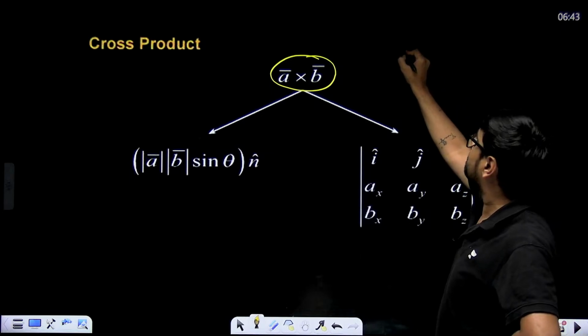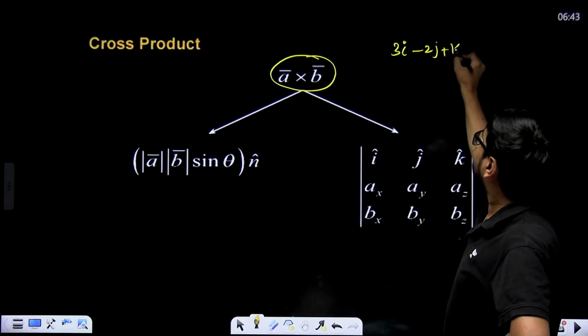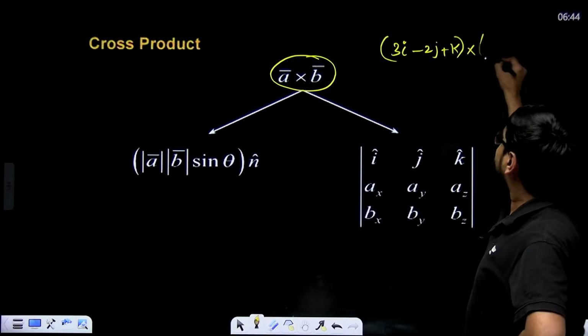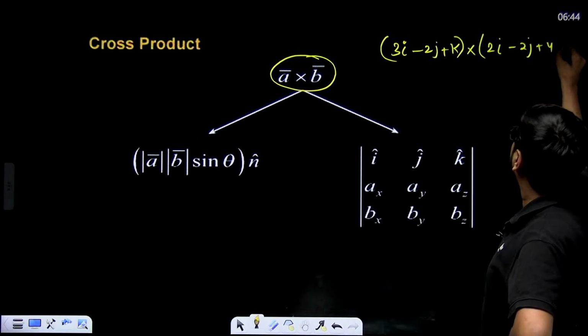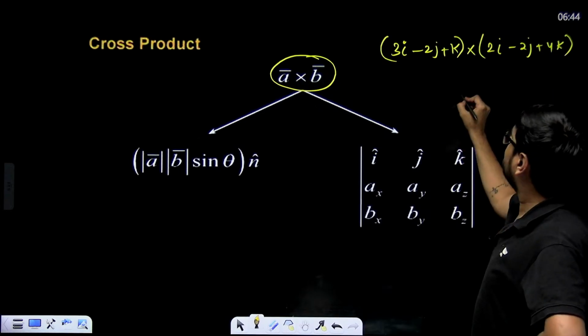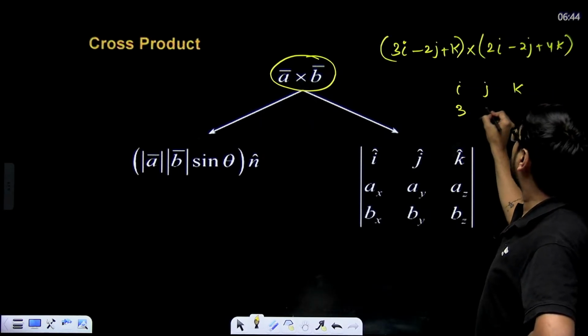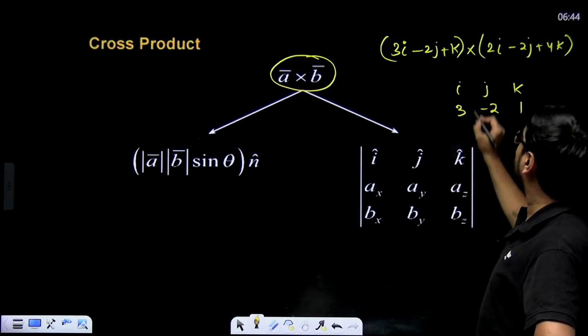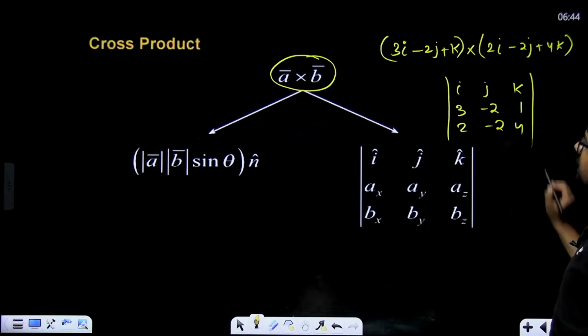For example, suppose I am doing 3I minus 2J plus K cross with 2I minus 2J plus 4K. Okay, so what will be the cross? I, J, K, I'll write like this: 3, minus 2 and 1 components of this, then components of this 2, minus 2 and 4, and then I'll find the determinant of this.